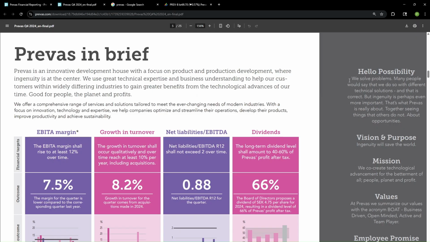So first I want to take a look at Prevas in Brief. Prevas is an innovative development house with a focus on product and production development, where ingenuity is at the center. We use great technical expertise and business understanding to help our customers within widely different industries to gain greater benefits from the technological advances of our time. Good for people, the planet, and profits.